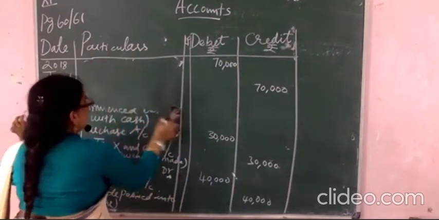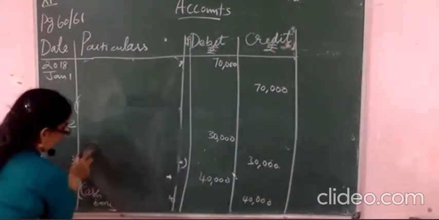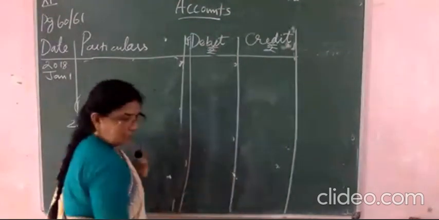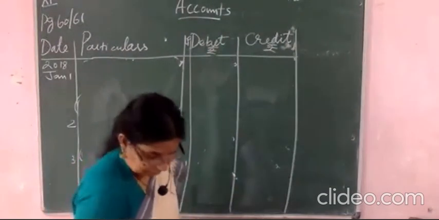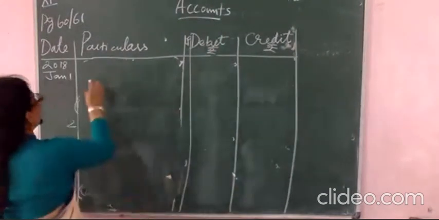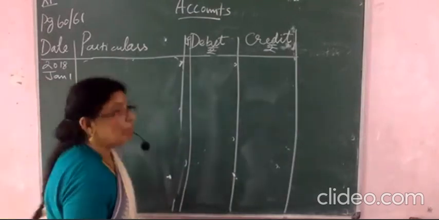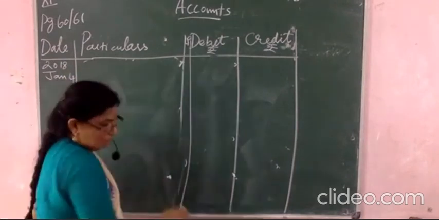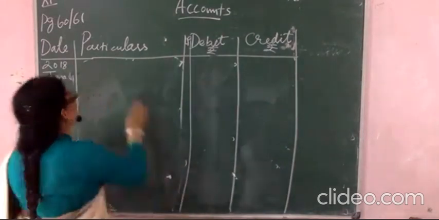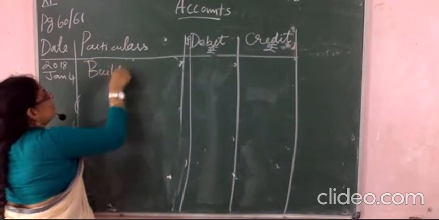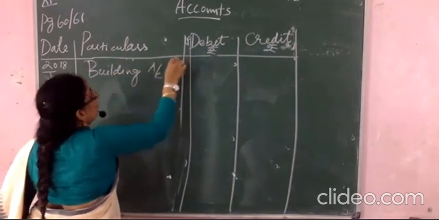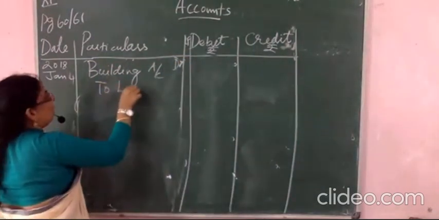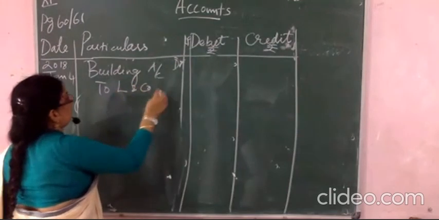And here, what will you write? Building account debited, and what is the date given here? 4. So you have to mention over here 4 only. Whatever the date is mentioned, you have to write it. Building account debited to L and Company. You have to write it in capital letters. Okay.